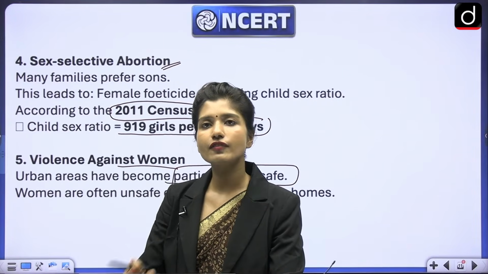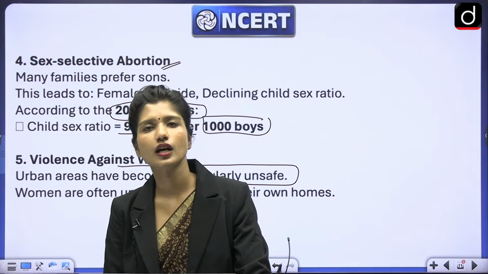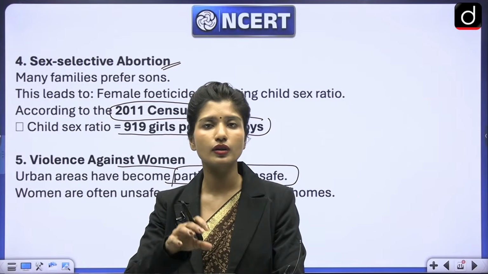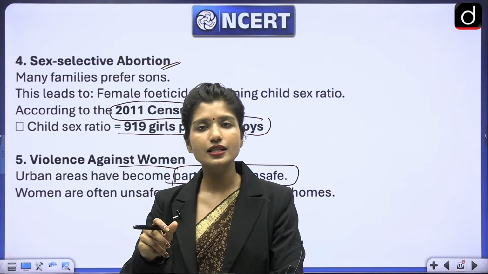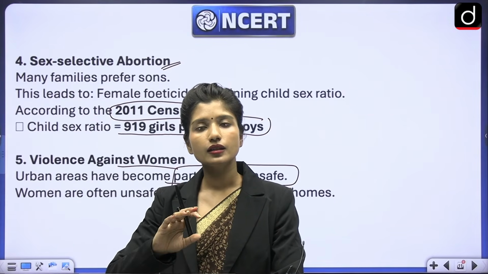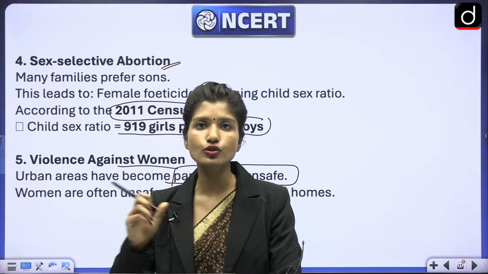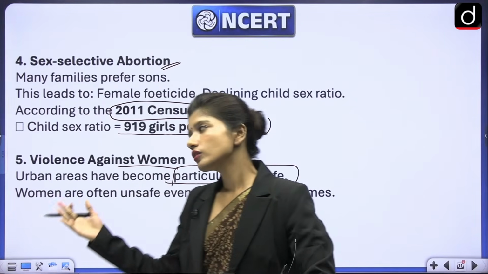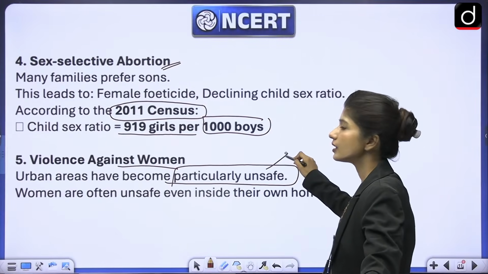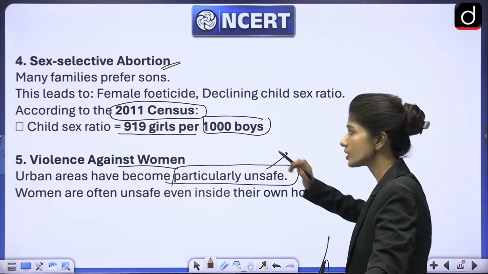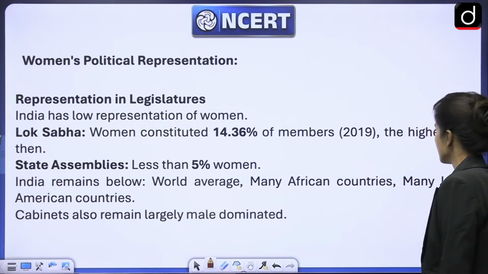In urban areas, in fact, you will study in urbanization, where maybe a nuclear family moves to urban areas. Now parents are not around. So in that case, sometimes the cases of domestic violence increase because there is no elder in the house to stop it, right? So in urban areas, particularly, they are unsafe, not just inside the family, outside the family also. So violence against women is still there.